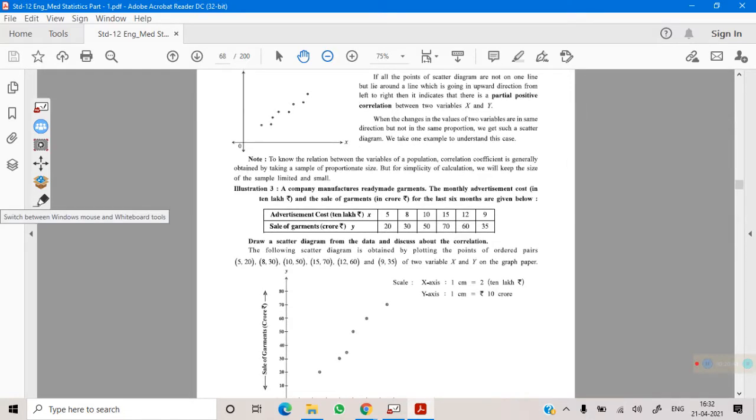A company manufactures ready-made garments. The monthly advertisement cost in 10 lakh rupees and sale of garments. So you can see how much amount is spent by the company on advertisement and what will be the sales of garments, that has been given. You have to draw a scatter diagram and discuss it. Let's do this.